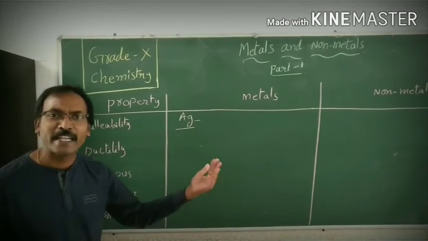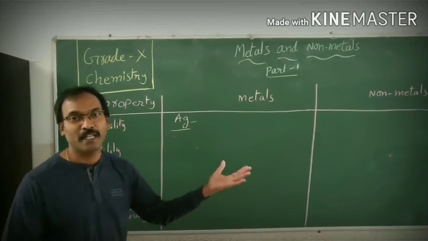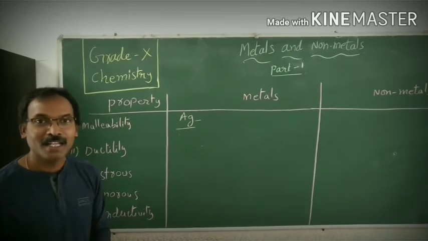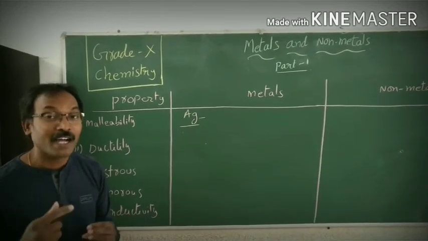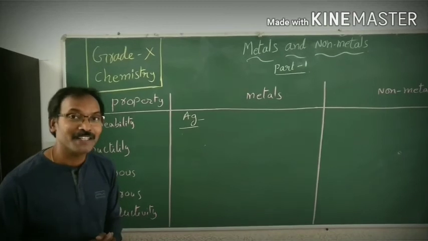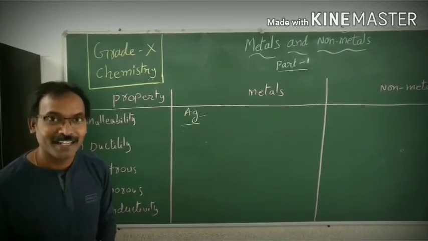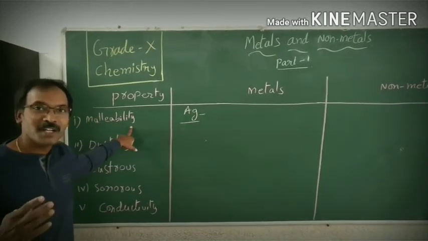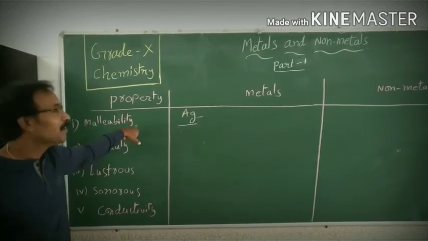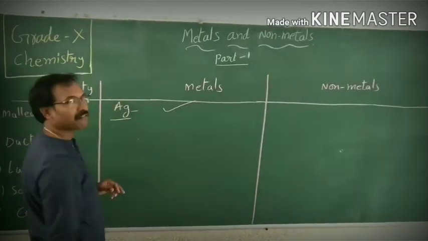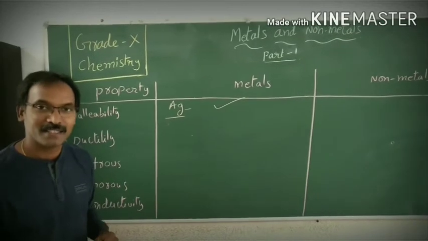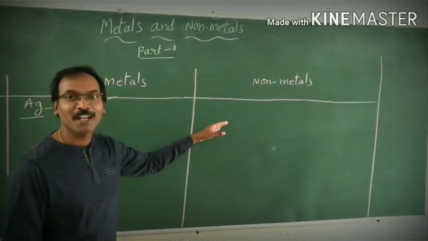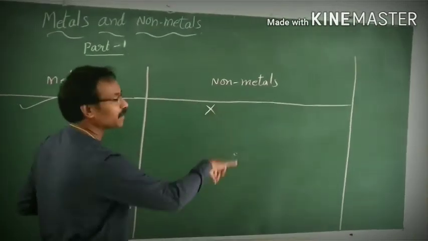or if you get some chapati or puri from the stall of any hotel, generally they wrap the chapati, puri, roti or parota in one kind of sheet. What is the sheet? Aluminium foil. If this nature were not there for metals, we could not make them into thin sheets. So we can consider metals very good malleable substances. Got it, children? When it comes to non-metals, you cannot make them into thin sheets.